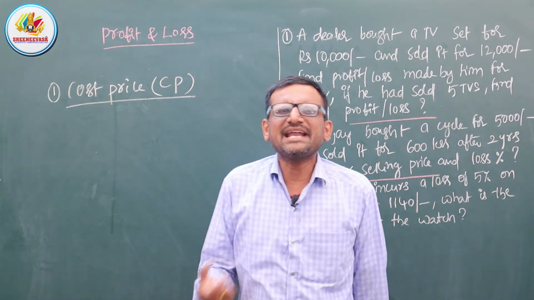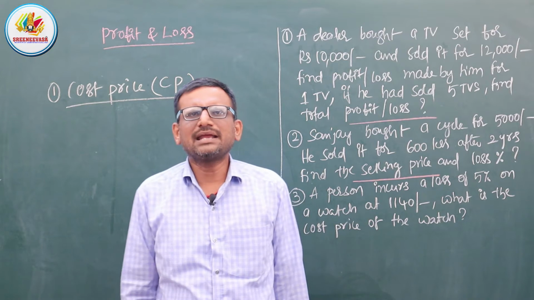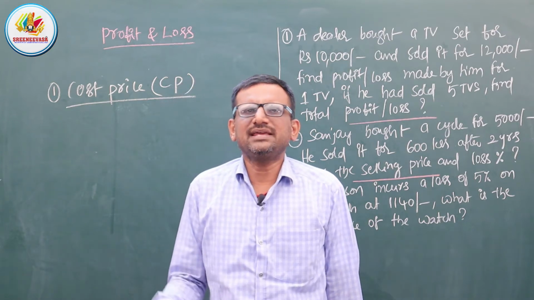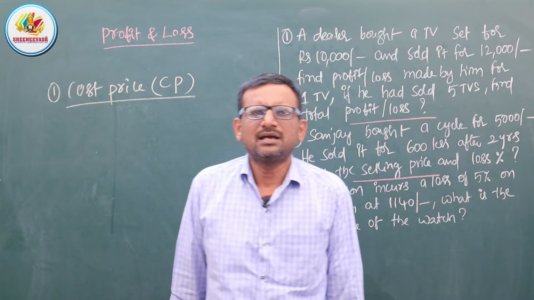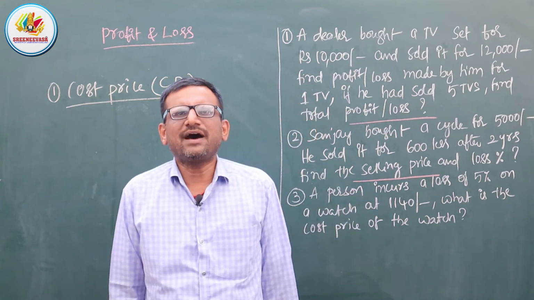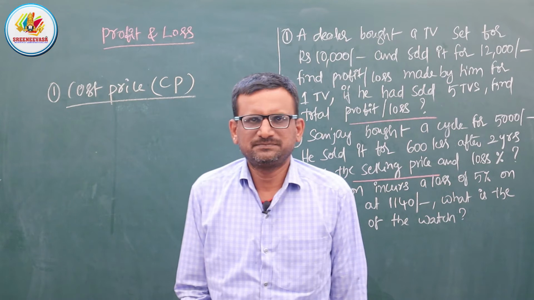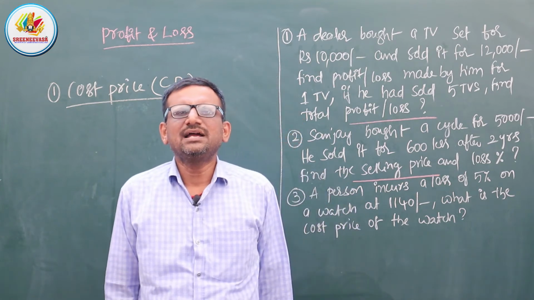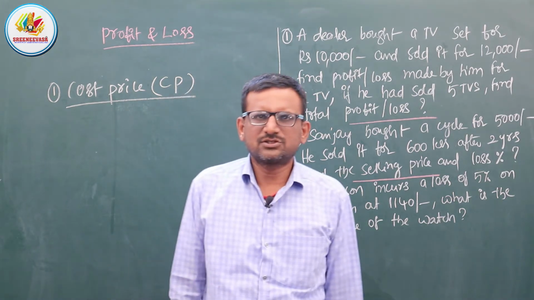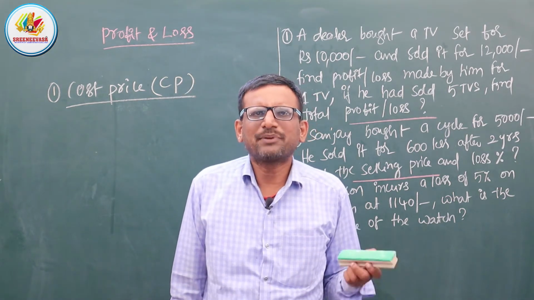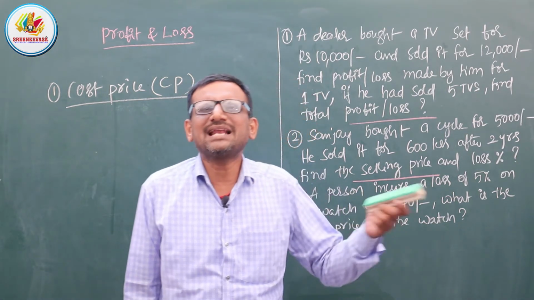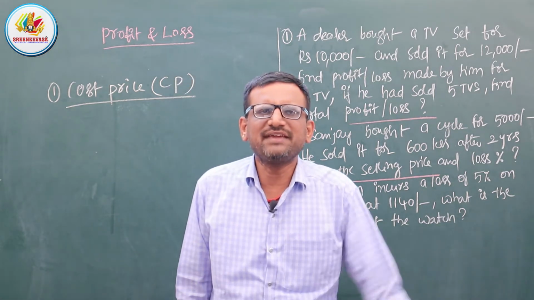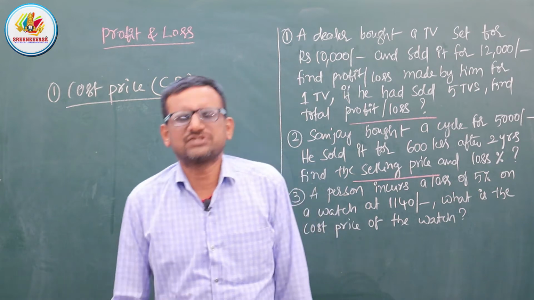Suppose any article or product has some amount of rupees for which it was purchased. Suppose a TV costs 10,000 rupees. So the cost price of that particular article, the TV, is 10,000.